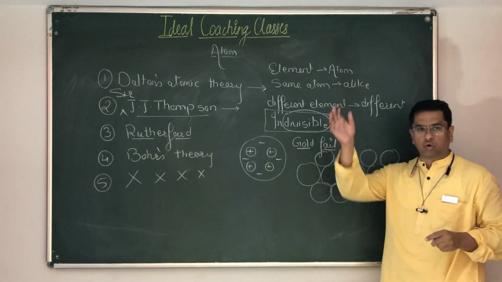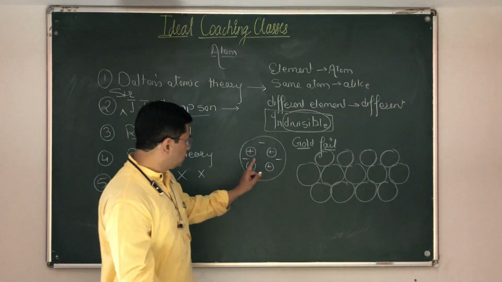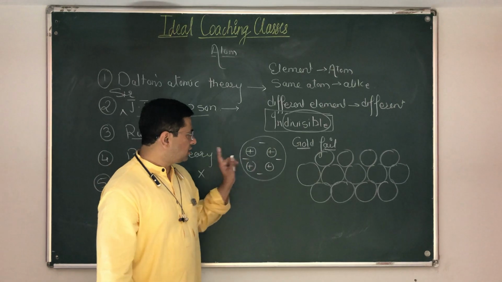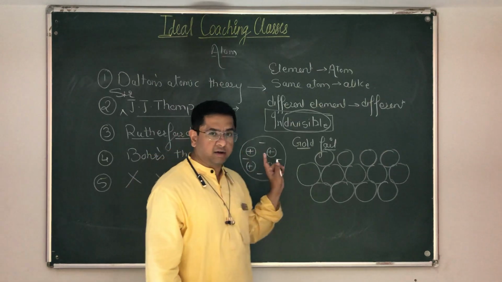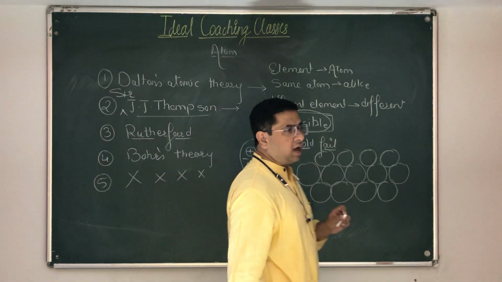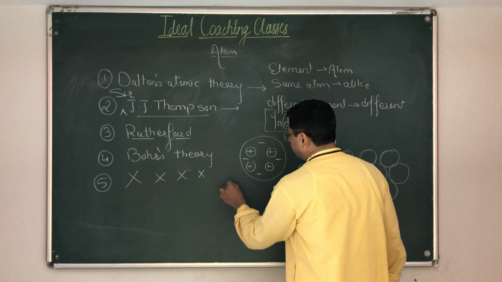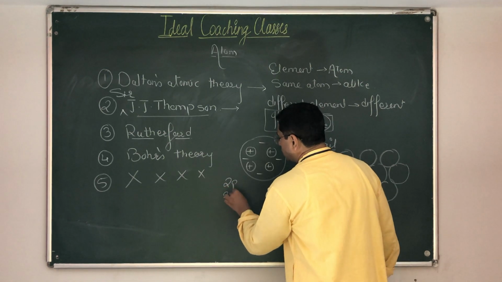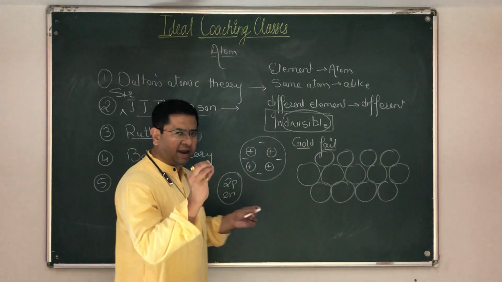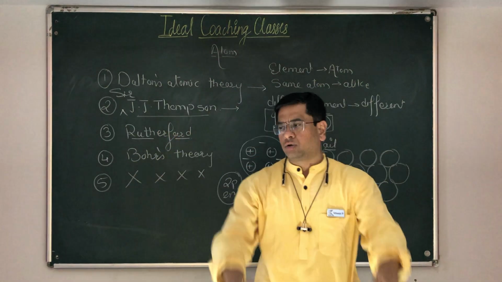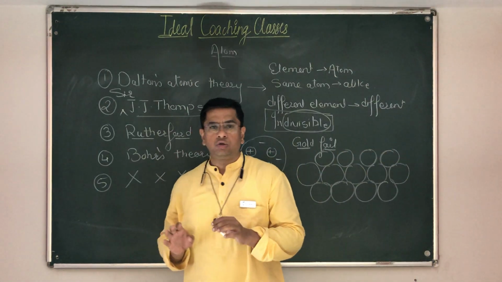Fine. So this was the gold foil. And what he did was, he said, okay, this should be the right answer. And he bombarded onto this gold foil, assuming this model to be right, alpha particles. What are alpha particles? The alpha particles are nothing but a packet of 2 protons and 2 neutrons. We know that now. We will be studying that in details later on. But basically alpha particle is nothing but a packet of 2 protons and 2 neutrons. He bombarded those alpha particles on this. He knew what result should come up.